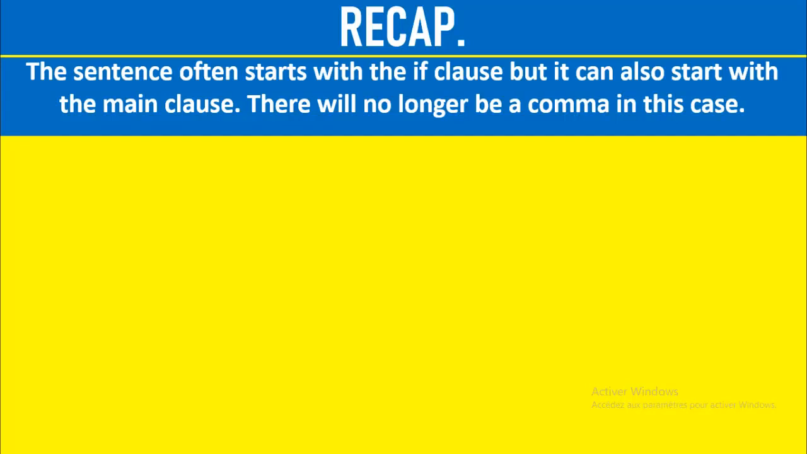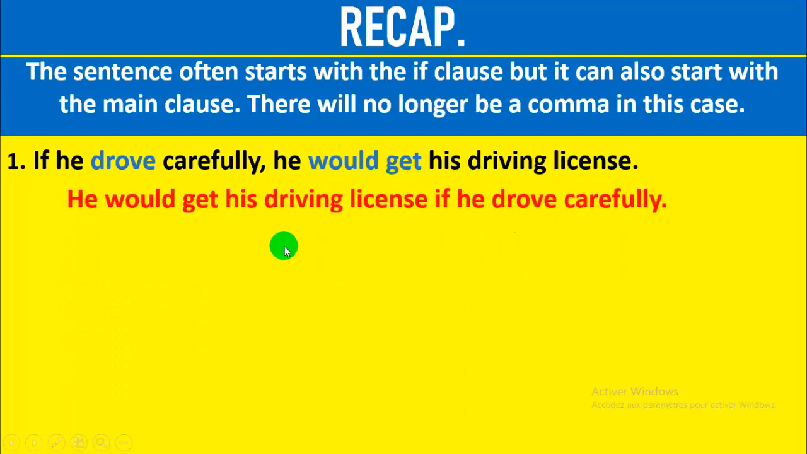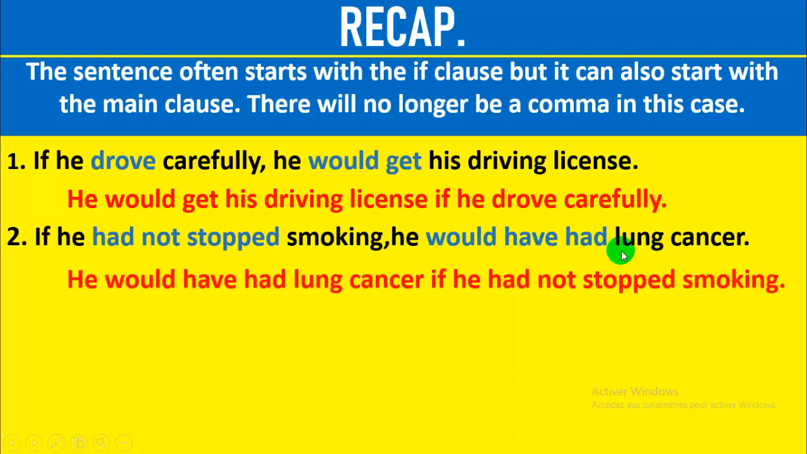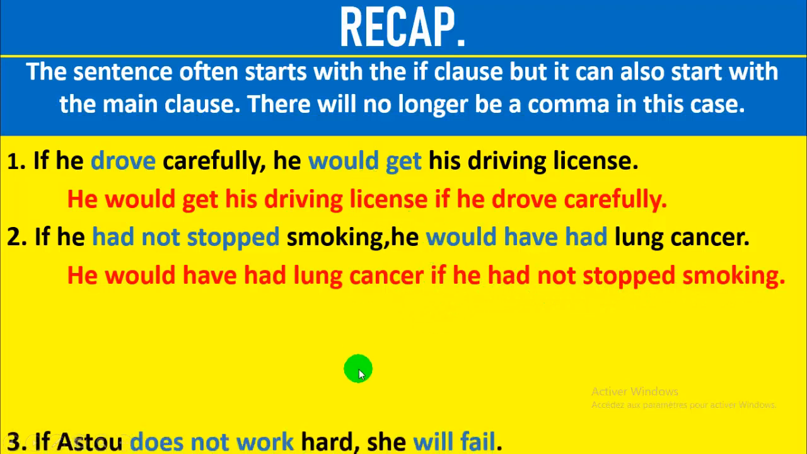The sentence often starts with the if clause, but it can also start with the main clause. There will no longer be a comma in this case. If he drove carefully, he would get his driving license. He would get his driving license if he drove carefully. Number 2: if he had not stopped smoking, he would have had lung cancer, or he would have had lung cancer if he had not stopped smoking. There is no comma in this case.